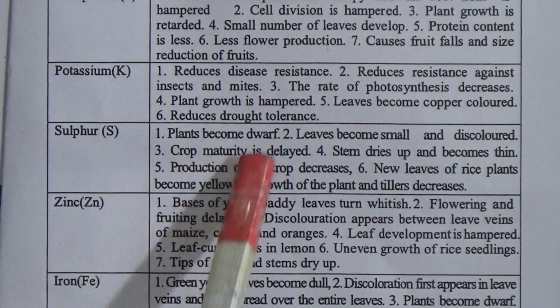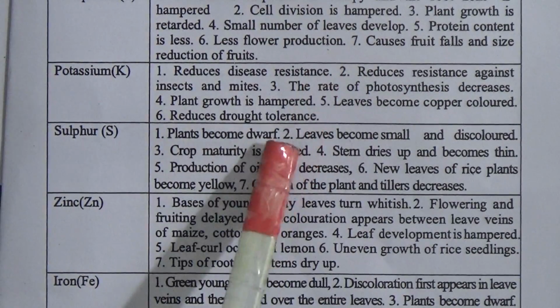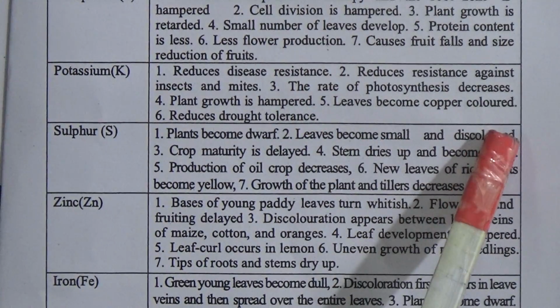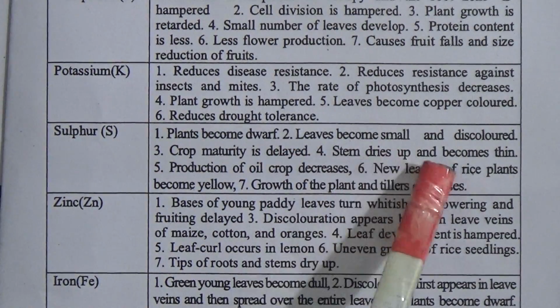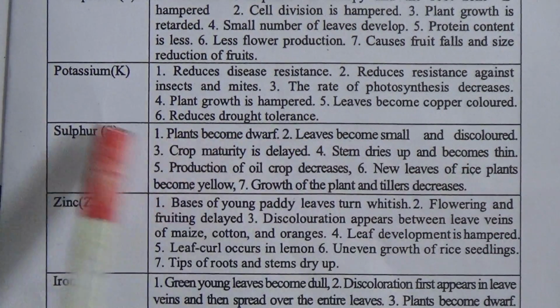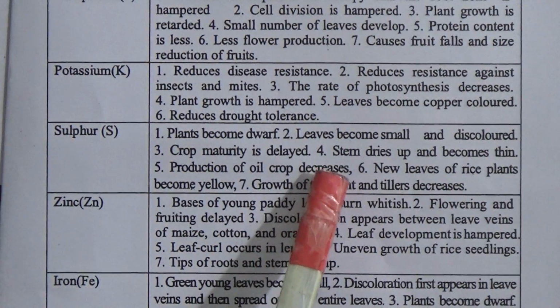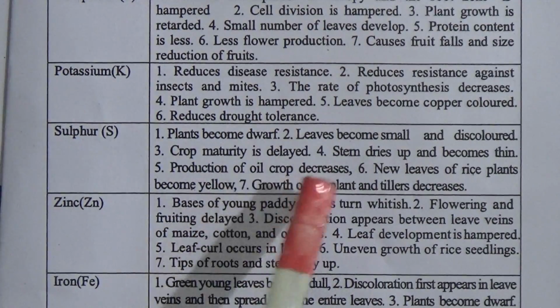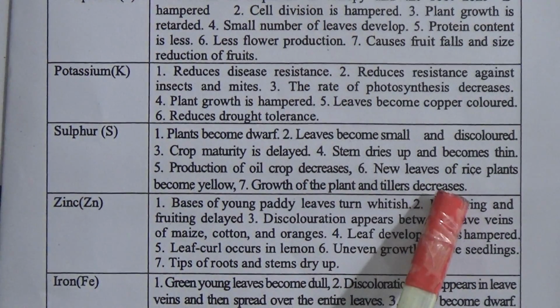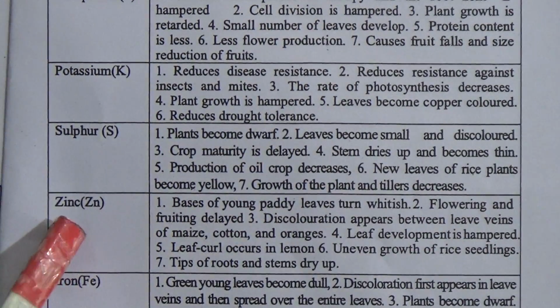Sulfur. Plants become dwarf, leaves become small and discolored, crop maturity is delayed, stem dries up and becomes thin, production of oil crops decreases, new leaves of rice plants become yellow, growth of the plant and tillers decreases. Zinc.